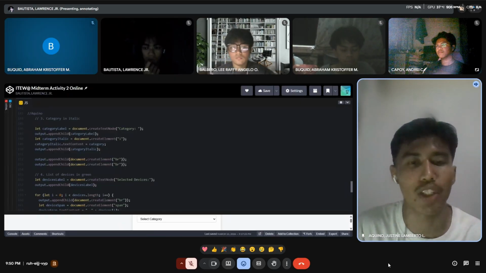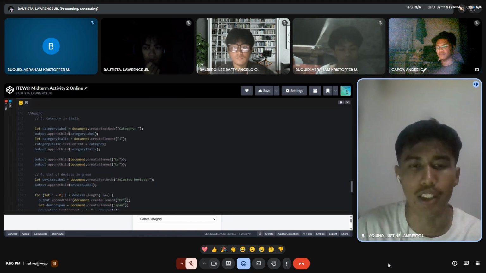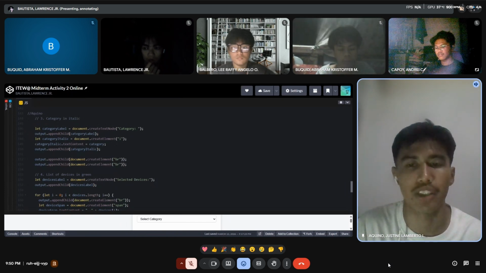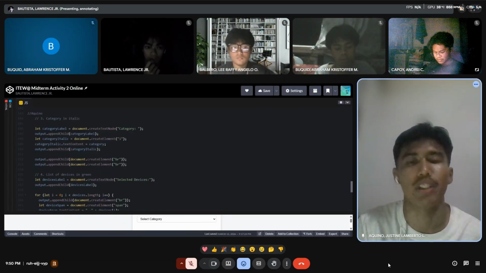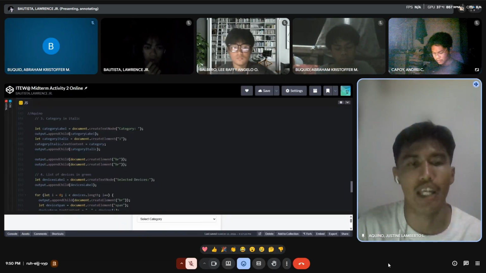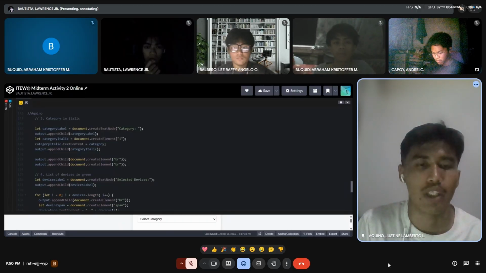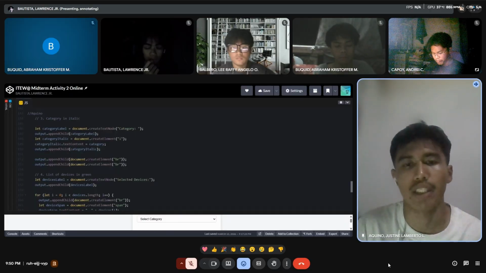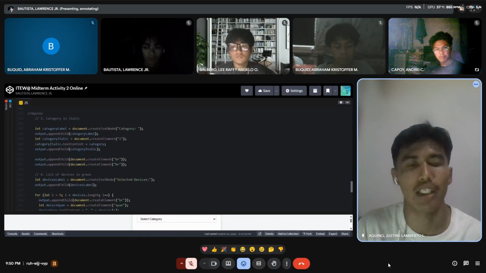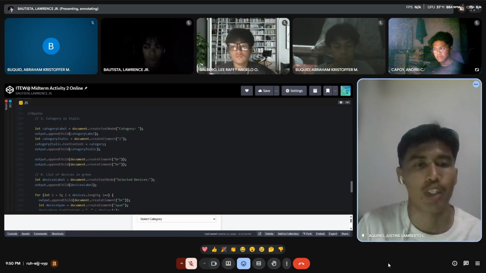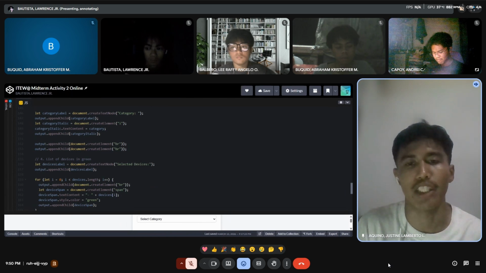Let category label is document.createTextNode category. Same idea as the requester label, just a plain text label that says category with no styling. Let category italic equals document.createElement I element. So it creates an italic element and puts the selected category inside it. Whatever category the user picks, it will italicize.